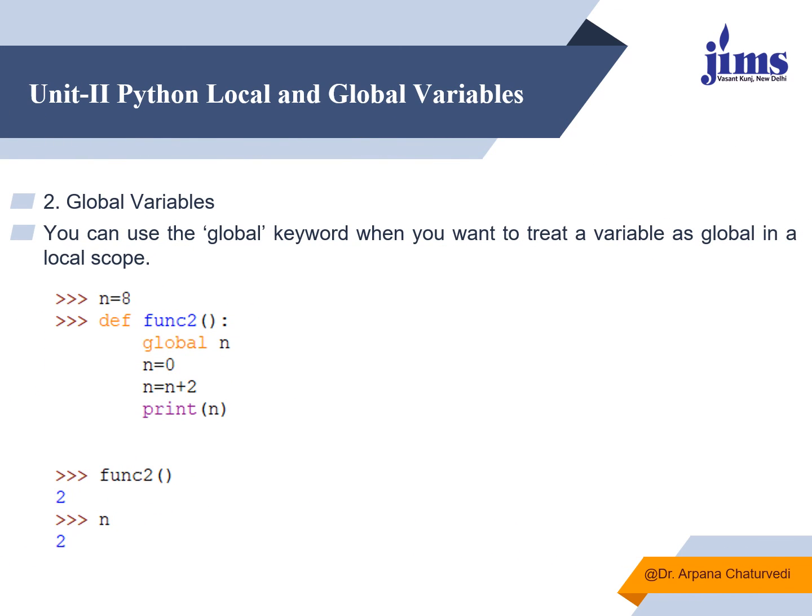This is another example of a global variable. n equals 8. Now here I say global n. Because from inside the function I am changing the value of global n. Now I have assigned the value of n as 0, then incremented it by 2 and printed it. It will display 2 and the change will reflect outside also, because I have used the global keyword. So it will treat this n not as a local variable, it will treat it as a global variable. So whatever changes I do inside the function will get reflected globally in that variable's value.